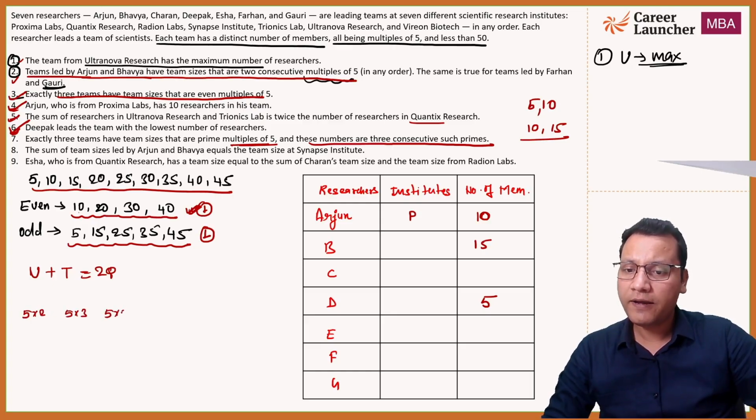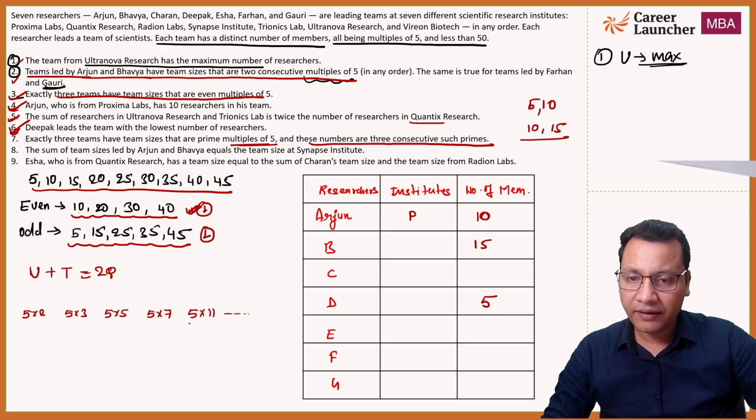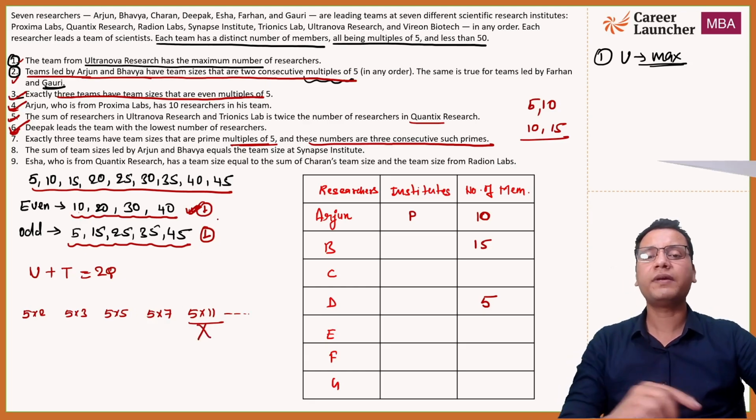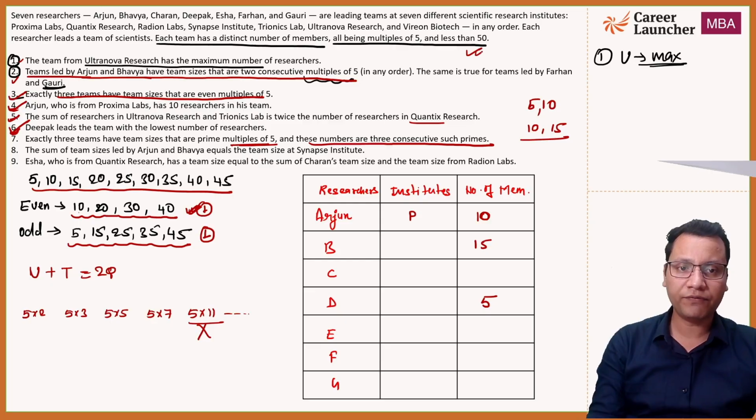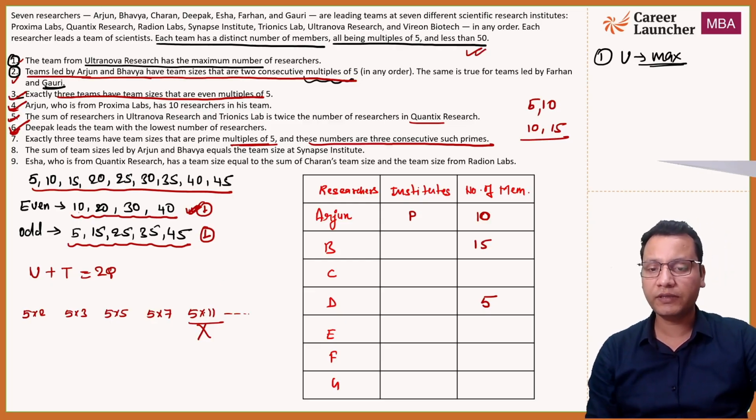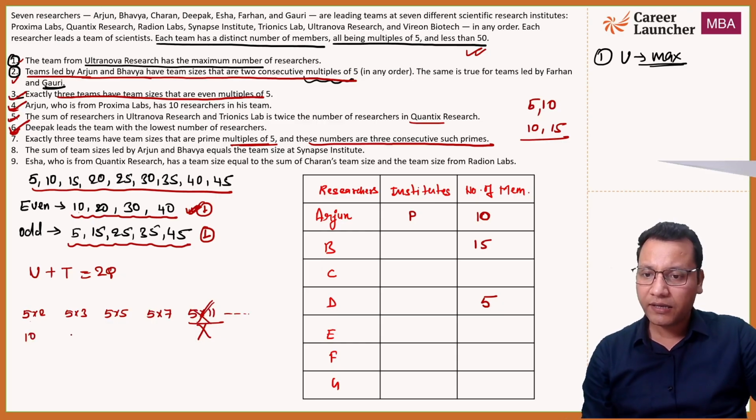5 into 5 will come, then 5 into 7, then 5 into 11 and so on. But we cannot use this, because that will exceed the number of members by 50. So it will be more than 50, so this cannot be in R. So we are left with 1, 2, 3. So this is 10, this is 15, this is 25 and this is 35, and it says exactly 3 teams